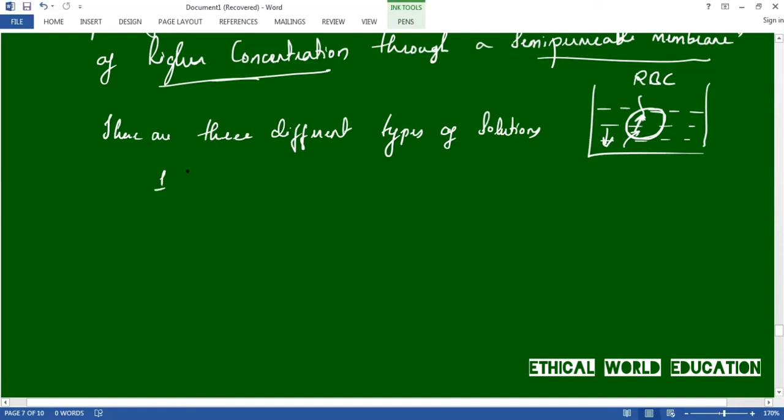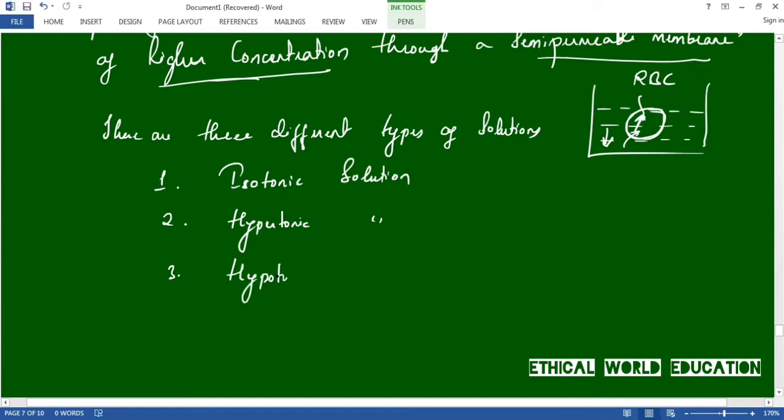First one is isotonic solution. Second one is hypertonic solution. And the third one is hypotonic solution.